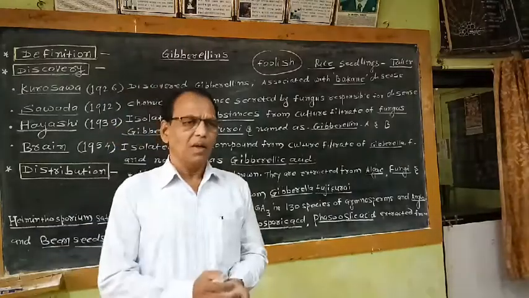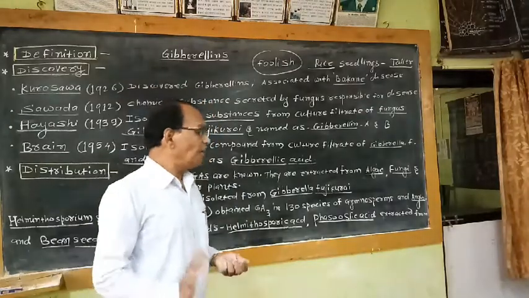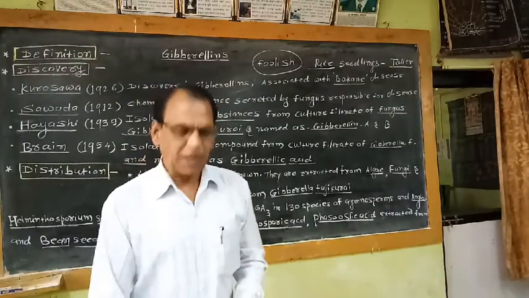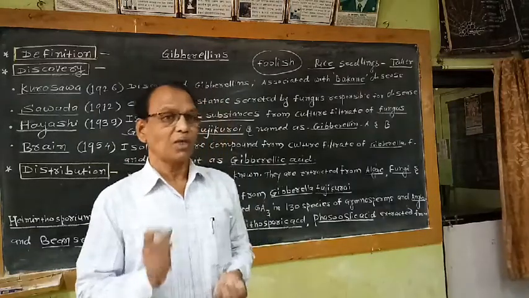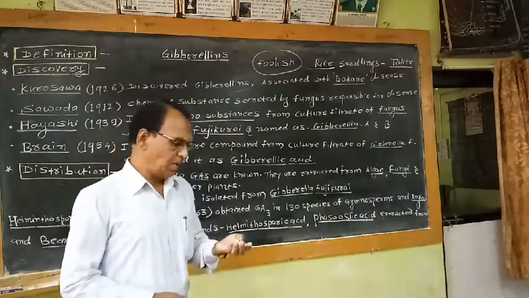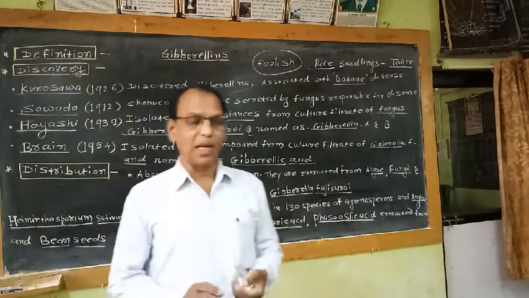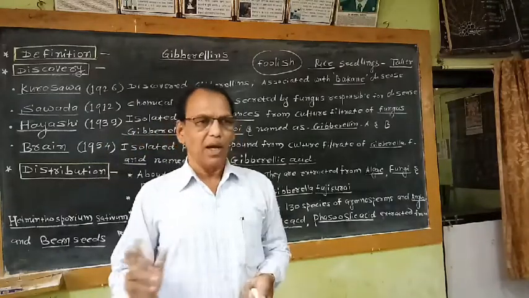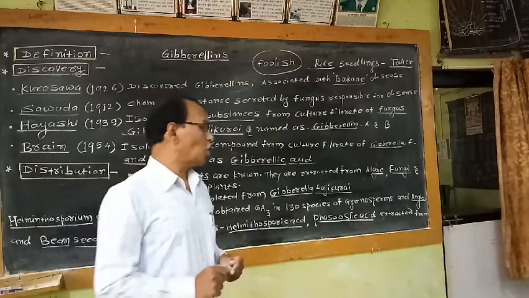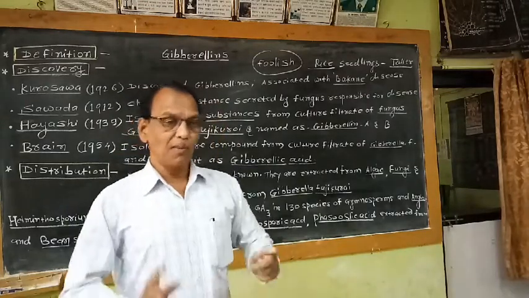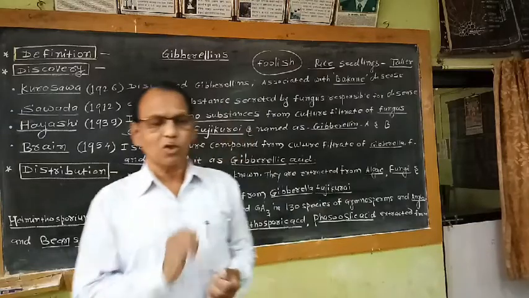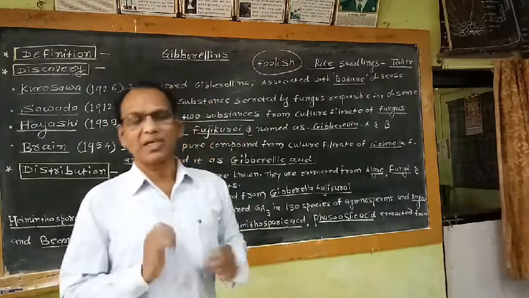As far as biochemical or physiological roles and practical applications of gibberellins are concerned, gibberellic acids play an important role in performing different biochemical activities, and some of the physiological roles played by gibberellins are also used in practice.